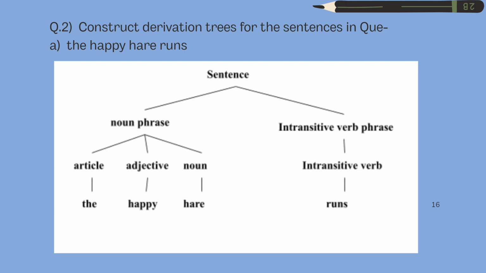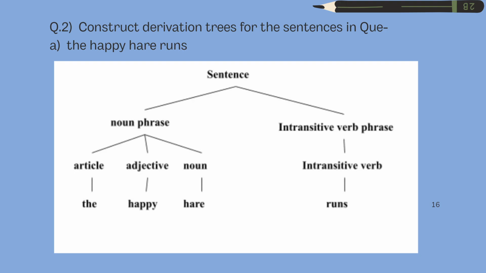A sentence can be divided into two: noun phrase and intransitive verb phrase. In the noun phrase, the internal nodes are labeled with the non-terminal and represent the LHS of the production rule, as noun phrase is labeled with the non-terminal. And for the intransitive verb phrase, the children of an internal node represent the RHS of the corresponding production rule.